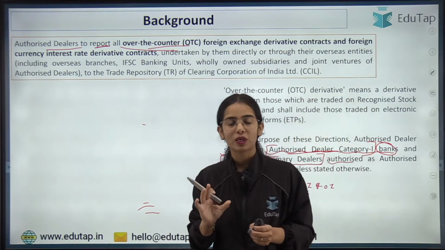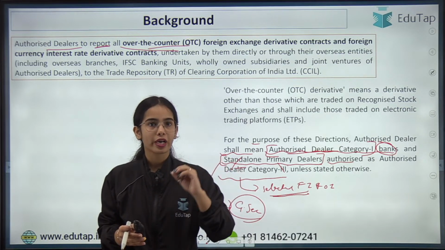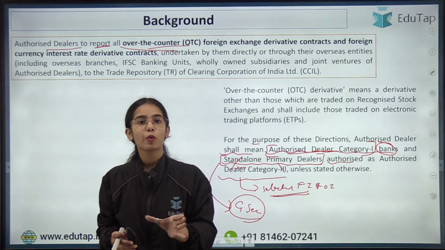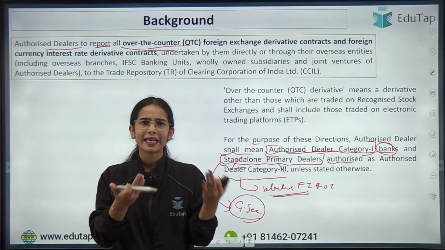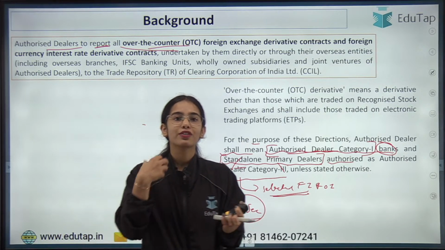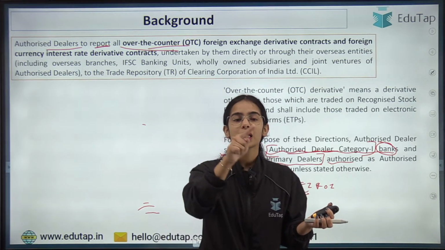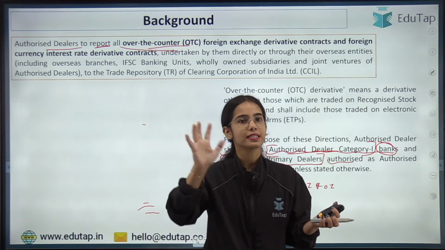Try to understand one thing very clearly: if the transactions are happening in the National Stock Exchange or the Bombay Stock Exchange, all the data is already reported with SEBI, the NSE and the BSE. If the transactions are happening in the stock exchanges, the data is already present with the NSE, BSE and SEBI.